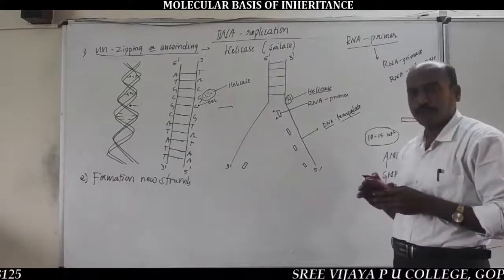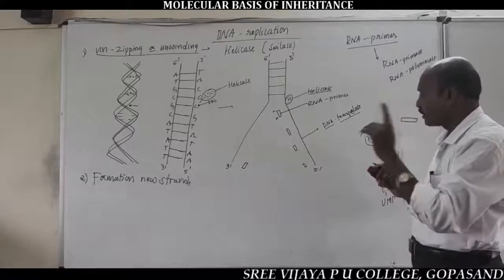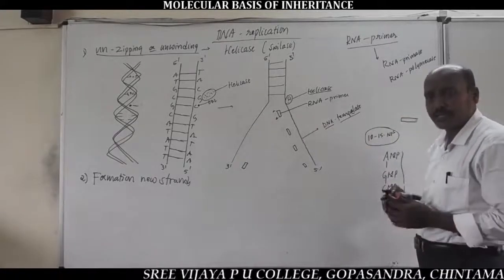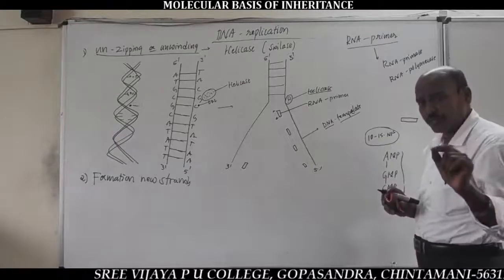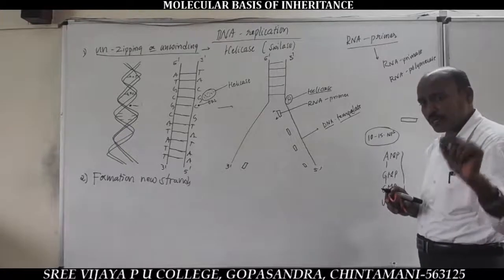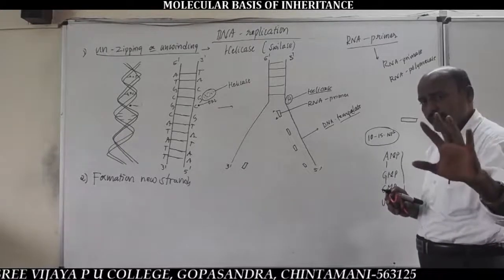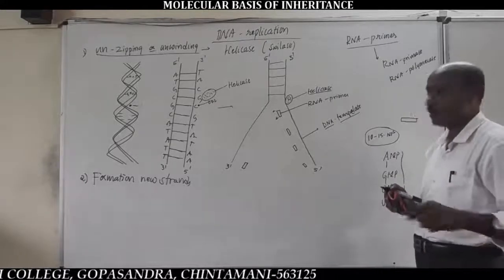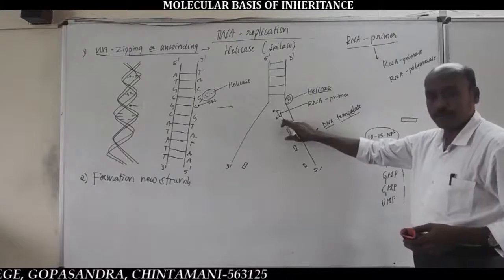Very important. Listen here. For this reason, the old DNA template strands are not only required for formation of DNA strands, they are also helpful in formation of RNA primer.